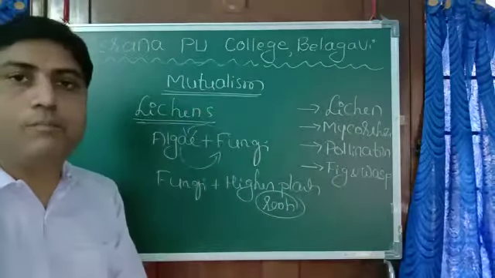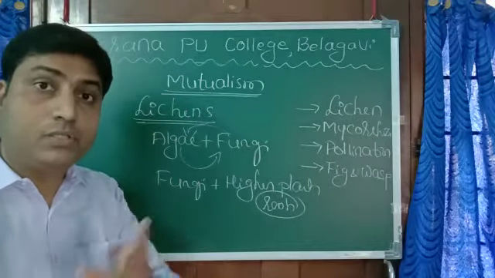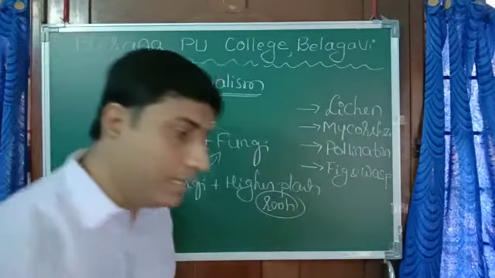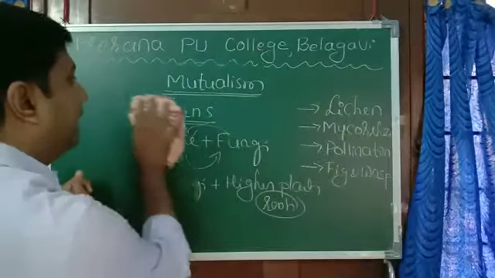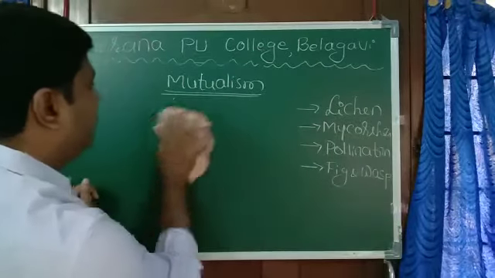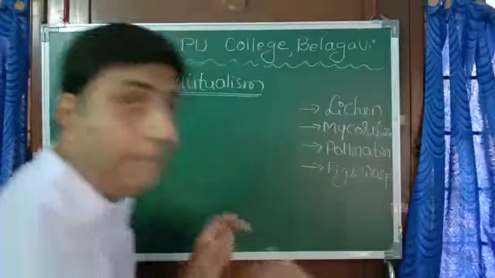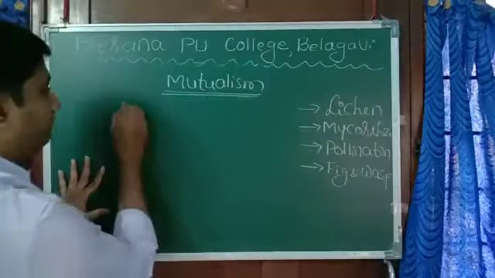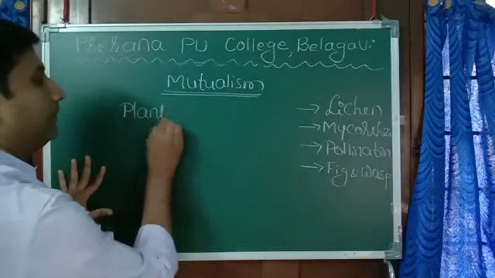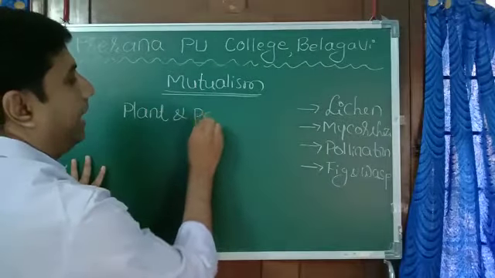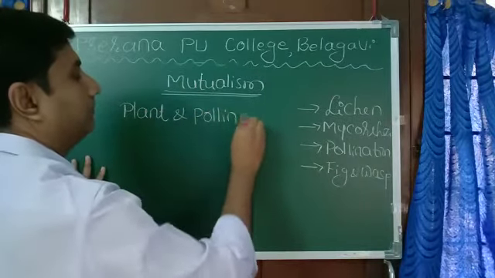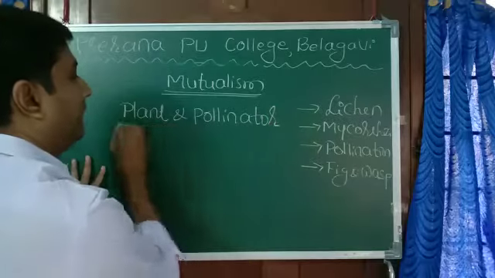Another example of mutualism, the third example, which is a well-known one, is the relationship between plant and pollinator.